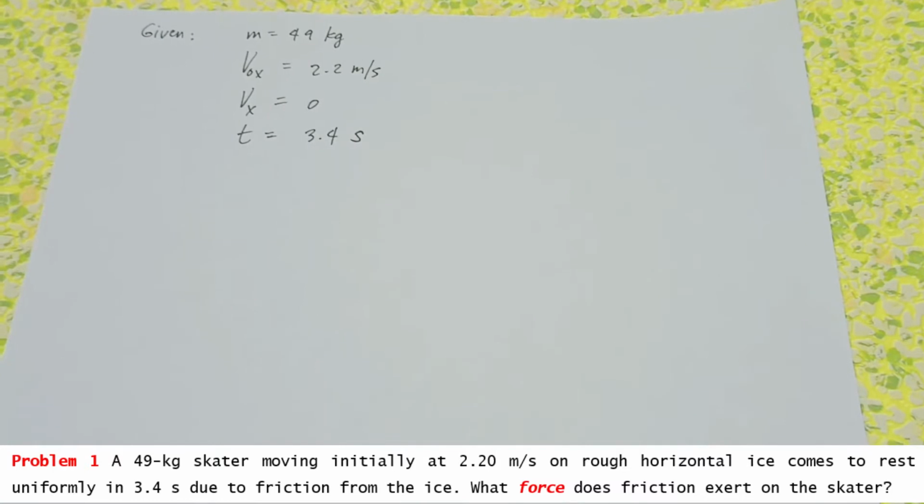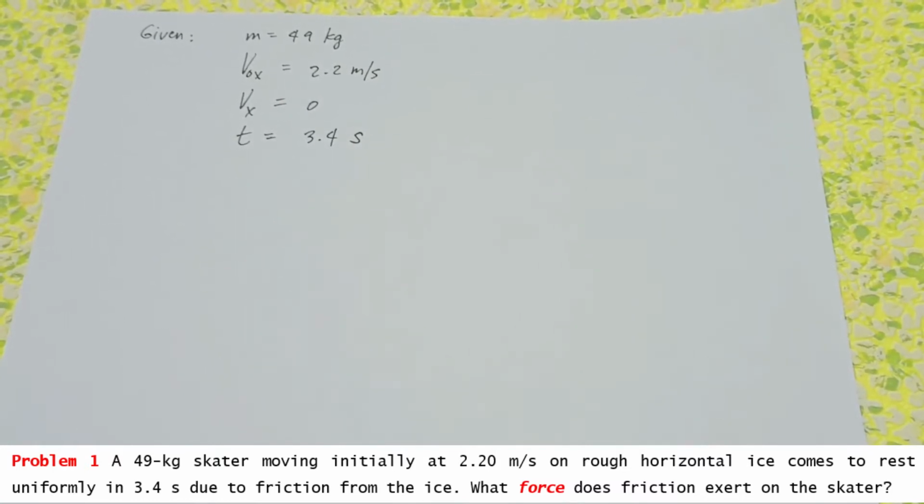A 49 kilogram skater moving initially at 2.2 meters per second on rough horizontal ice comes to rest uniformly in 3.4 seconds due to friction from the ice. What force does friction exert on the skater?